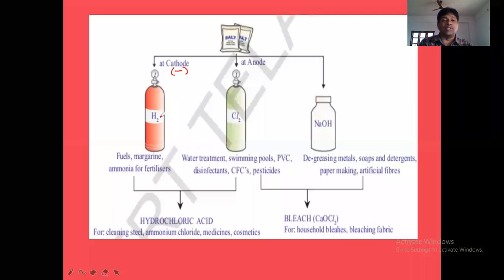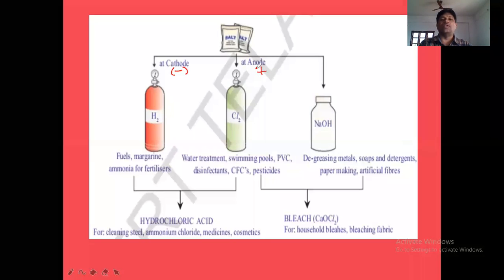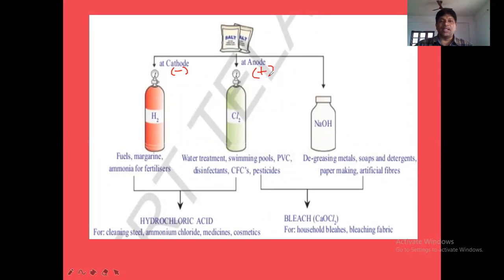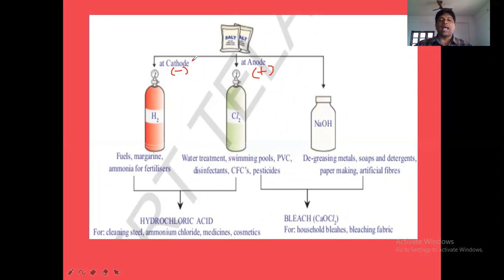This H2 gas is produced from H plus ions or Na plus ions? From H plus ions, we got H2 gas here. And the anode means the positive electrode. So the positive electrode, anode, will attract which ions? Negative anions. The negatively charged anions will be attracted by the positively charged anode. And the negatively charged cathode will attract positively charged cations. So cations are attracted by the cathode, anions are attracted by the anode. Keep that point in mind.